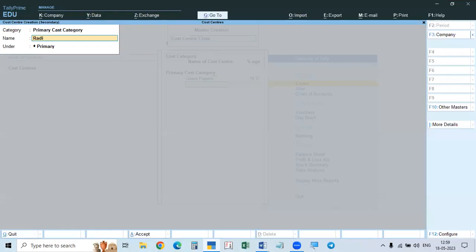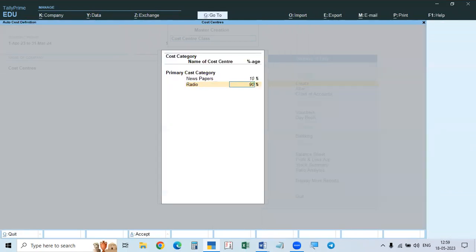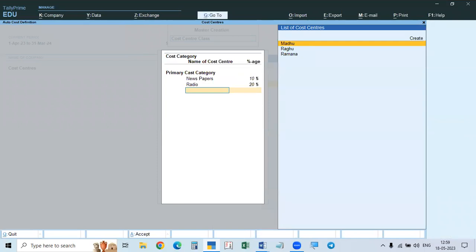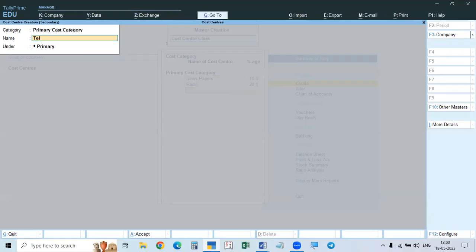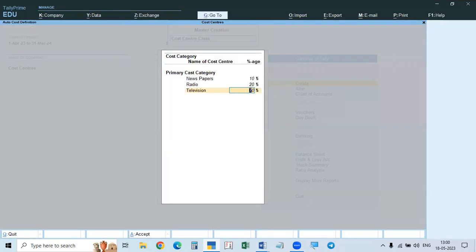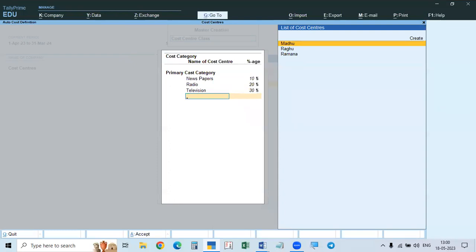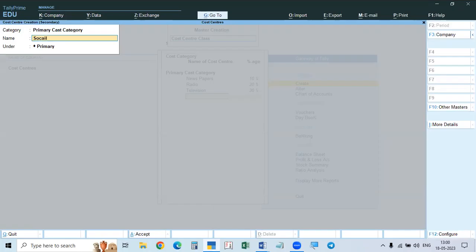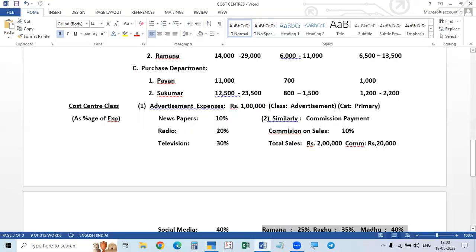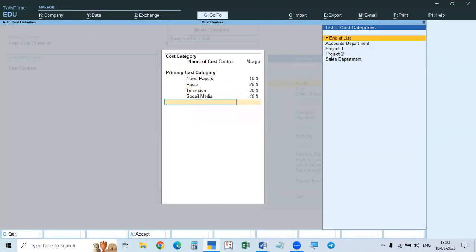Second one is radio. For the radio, we allotted 20%, isn't it? 20%, and then again create. Third one is television. Television, we allotted 30%. Television 30%, and again go to social media. Social media, the balance, that is 40%, it will take automatically. So we created this one.